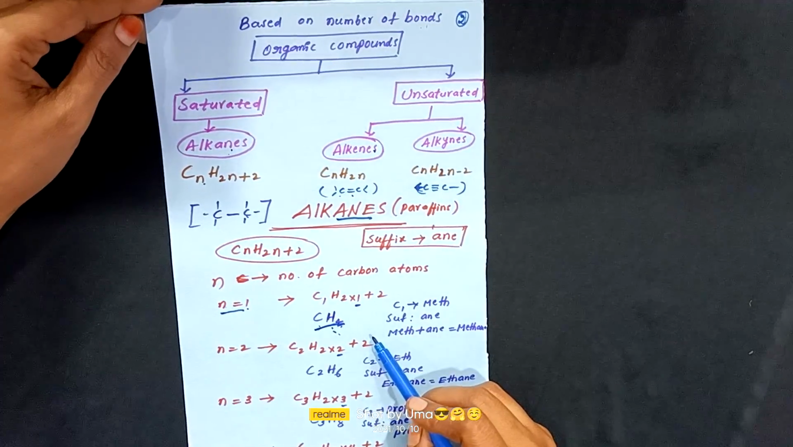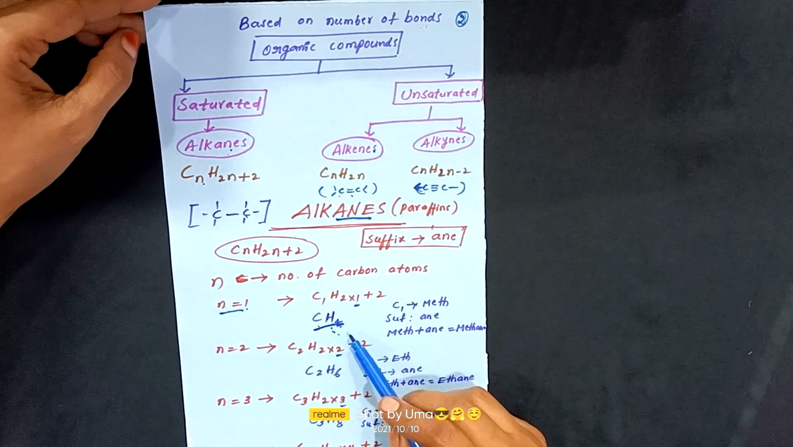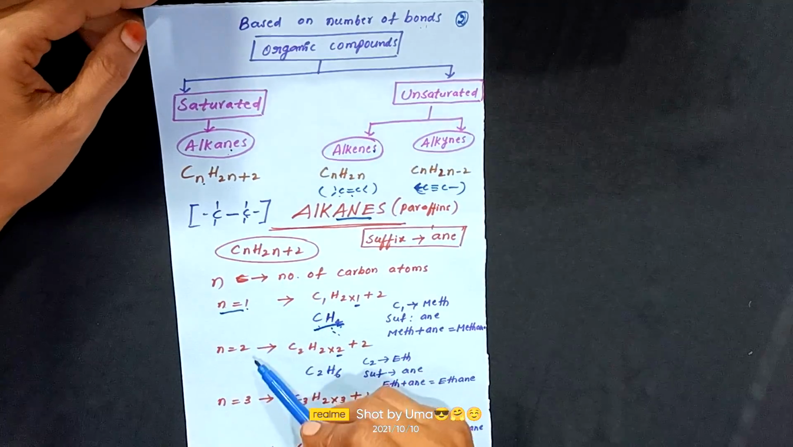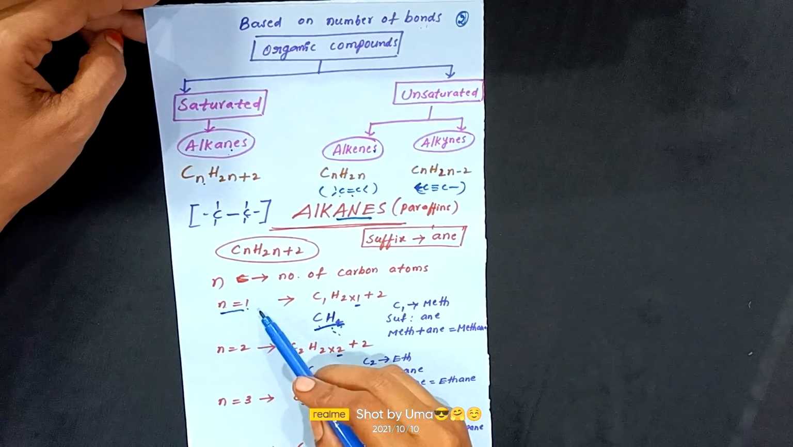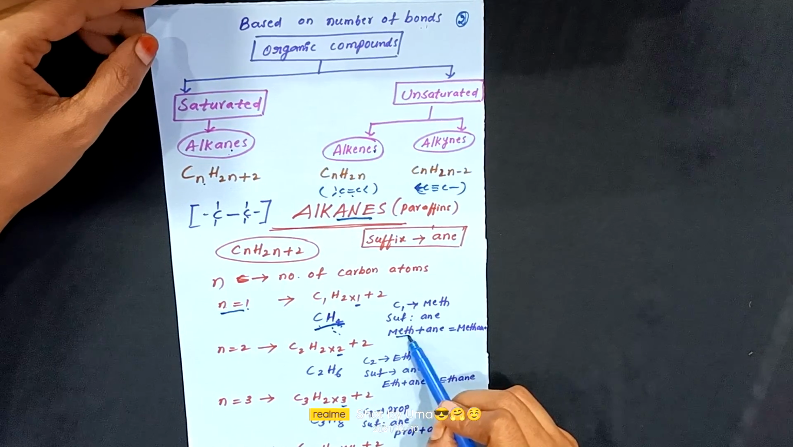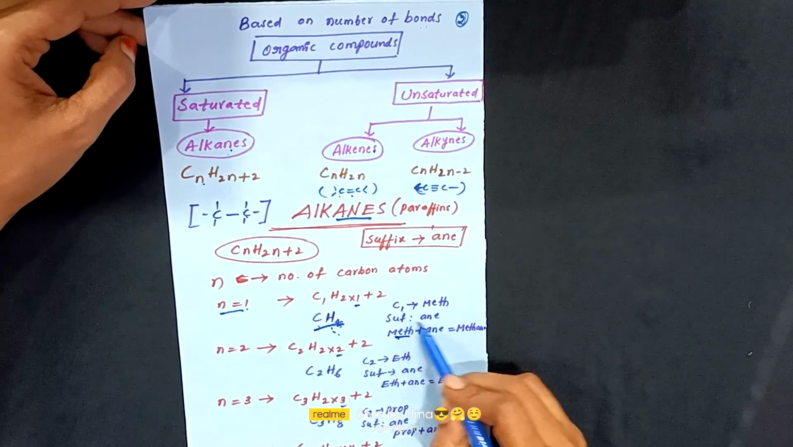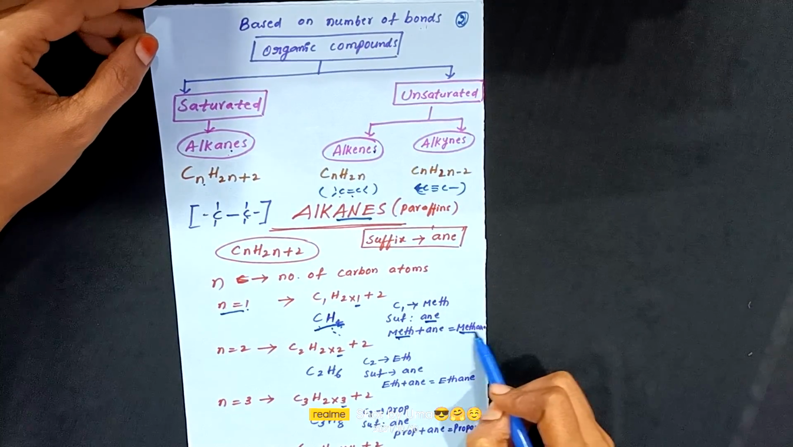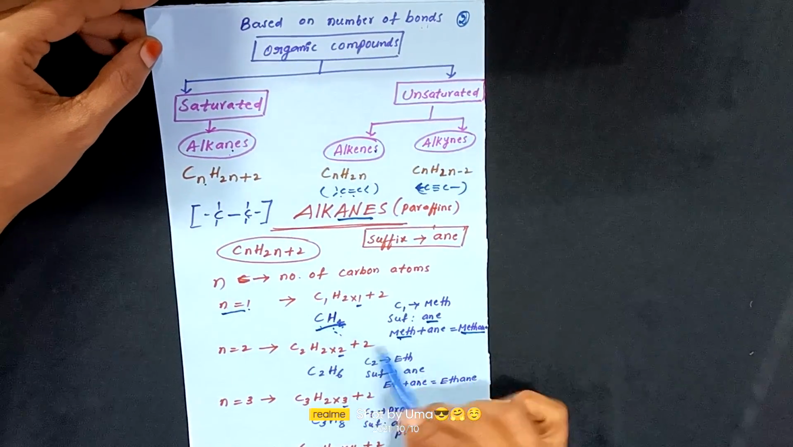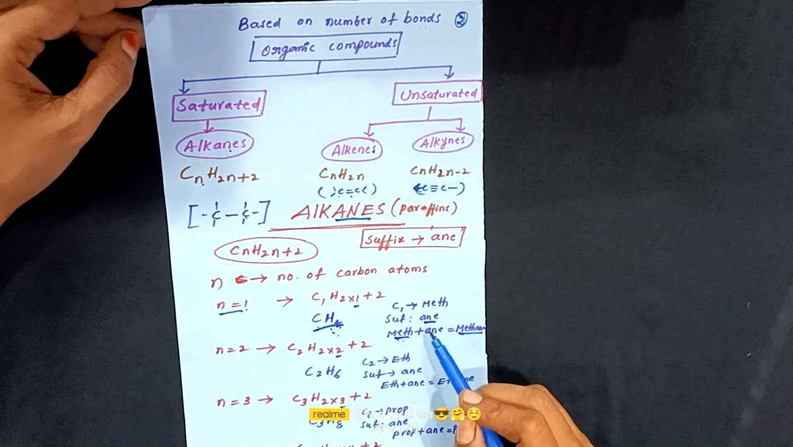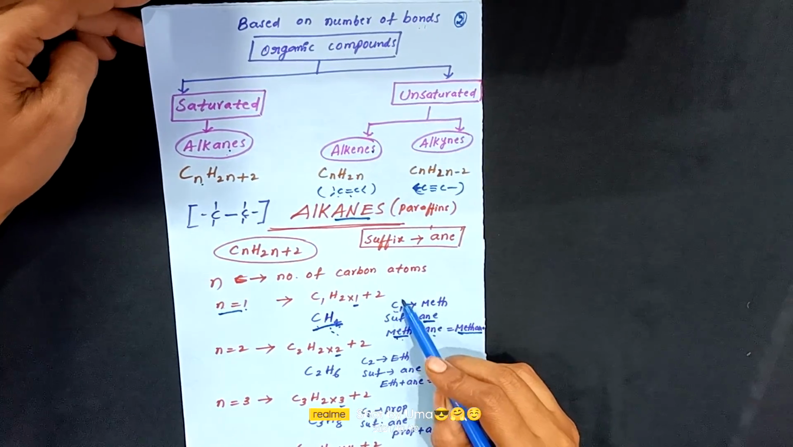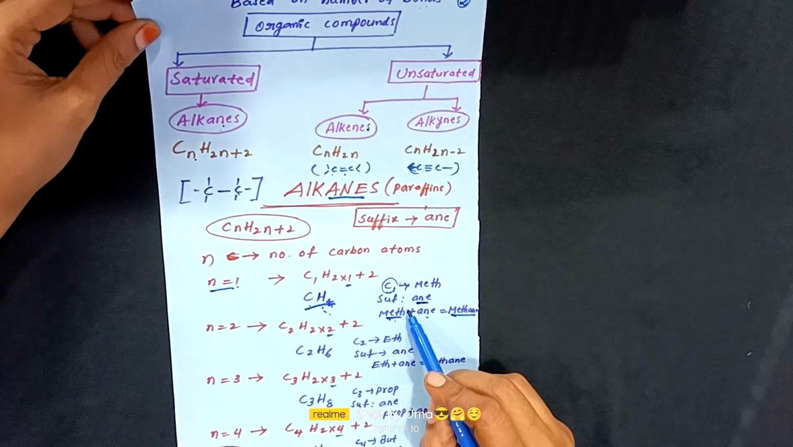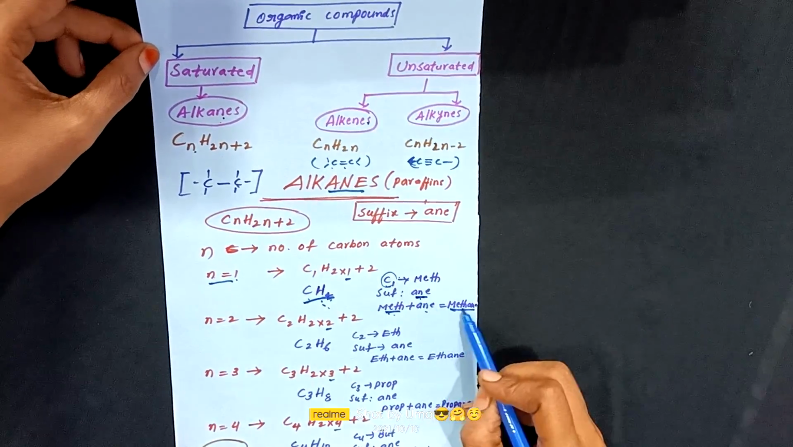So how do we get the methane molecule? If you substitute the n value into that formula, n equal to 1 means C1, and C1 represents meth. The suffix is ane. Both combined give the full name of the molecule: meth plus ane, methane. Children, this is the number of carbon atoms and this is the suffix of the class.